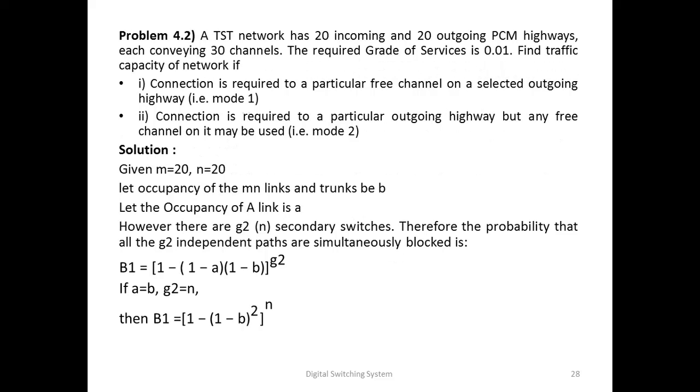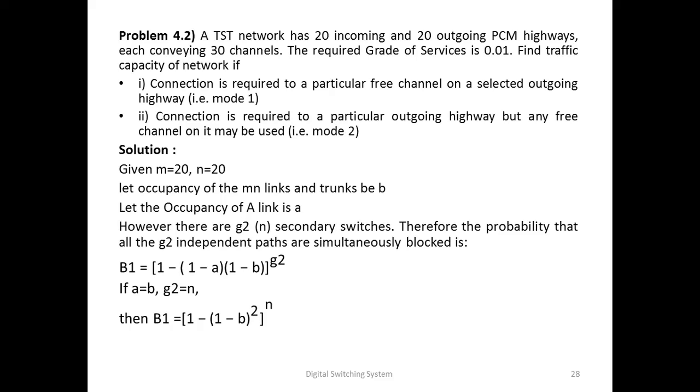Now, we will see one example of grade of service for the TST network. A TST network has 20 incoming and 20 outgoing PCM highways, each conveying 30 channels. The required grade of service is 0.01. Find the traffic capacity of the network if connection is required to a particular free channel on a selected outgoing highway, that is mode 1. Connection is required to a particular outgoing highway, but any free channel on it may be used, that is mode 2. Solution for this problem: given the data m equal to 20 and n equal to 30,